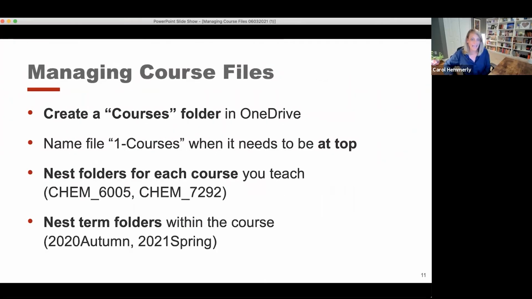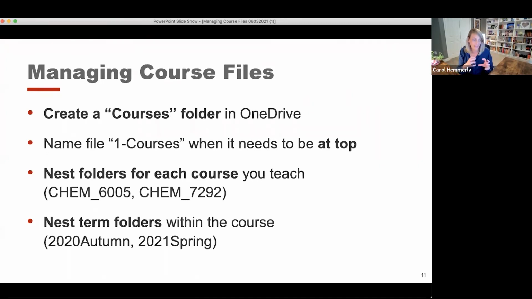And then going on to the next slide, this is very specific to instructors. So this is looking at managing course files. And what I would recommend if you're trying to manage your course files is that you have a folder in your OneDrive that's just called courses. And you might even put a 1 at the beginning of that to make sure that it comes to the top of your list of folders.